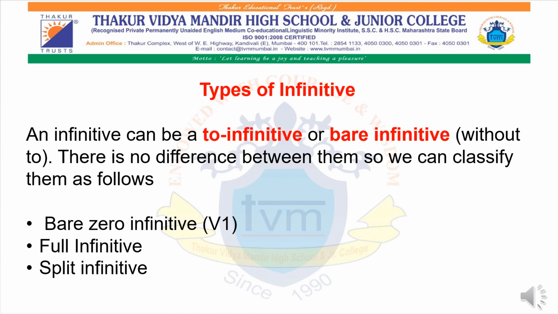In bare zero infinitives, we should not use the word to. We only have to make use of verb first form. If in a particular sentence a word like let, as I've mentioned earlier, let, might, could, if any of these words are there in the sentence, then we should not use the word to in that particular sentence. Now we will study what is full infinitives and split infinitives.